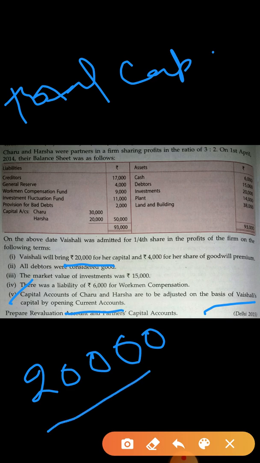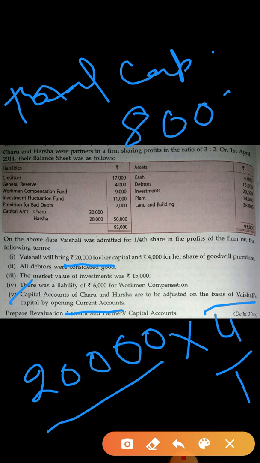First you write down Vaishali's capital, and after that, what is the share of Vaishali? 1/4. So you write down the reciprocal of Vaishali's share, which is 4/1. Now what is the total capital? 20,000 into 4, 80,000. This is the total capital of the firm, 80,000.